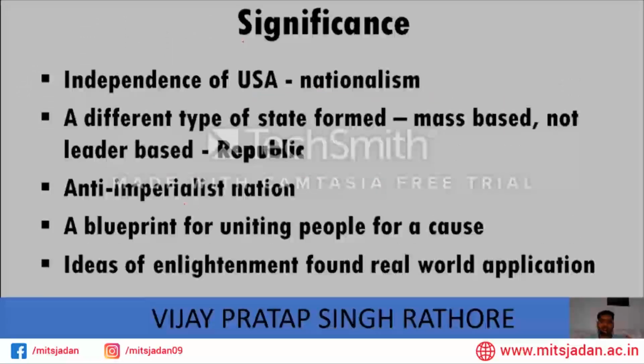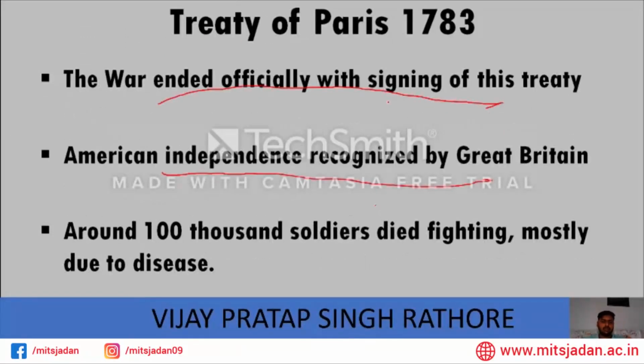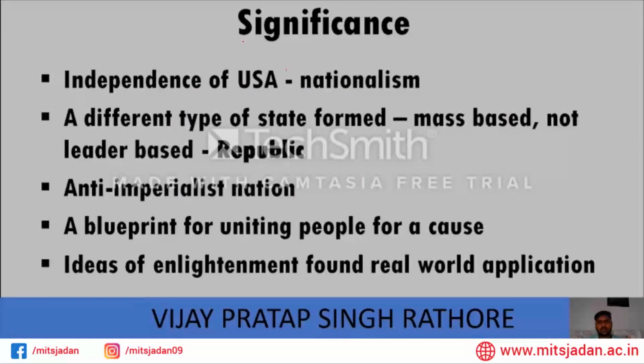Around 100,000 soldiers died in this fight, but mostly not because of war. Most died due to diseases like cholera and those kinds of things. Significance of these events: the independence of the USA was a new kind of nationalism. A new type of state was formed which was mass based, not leader based, and it is called a republic.